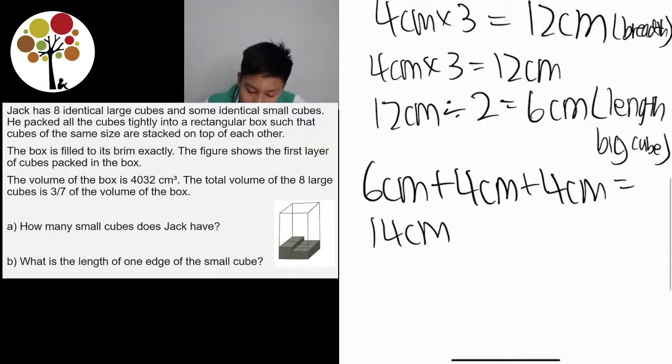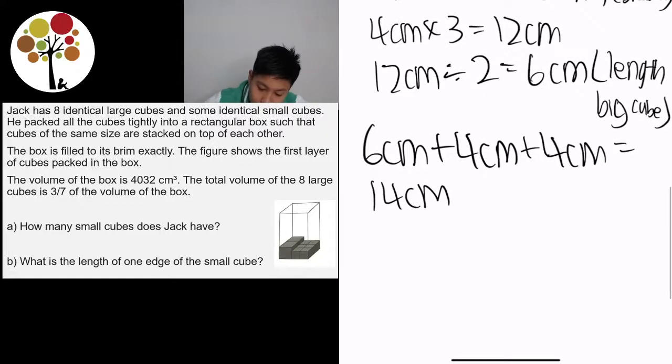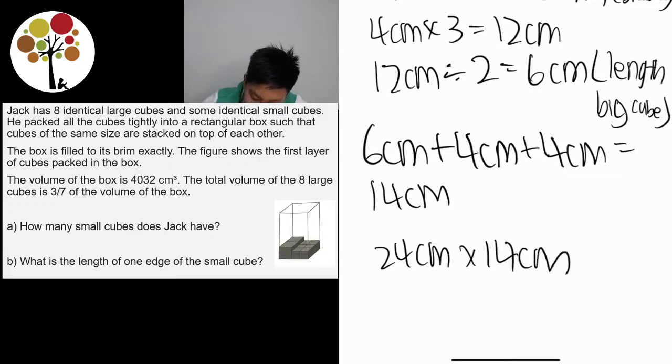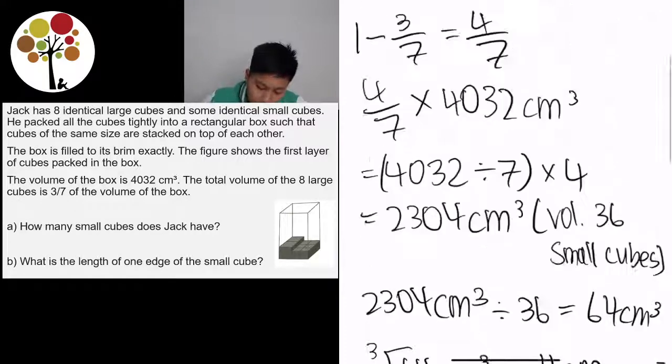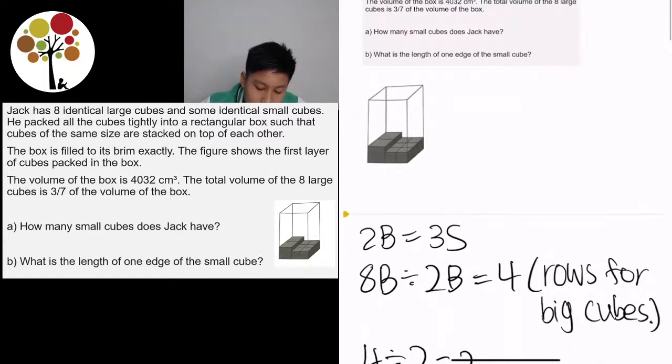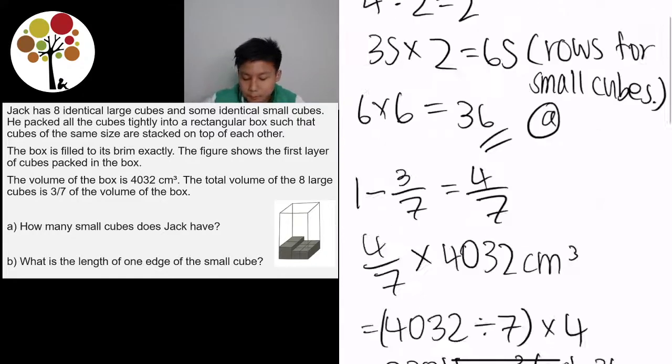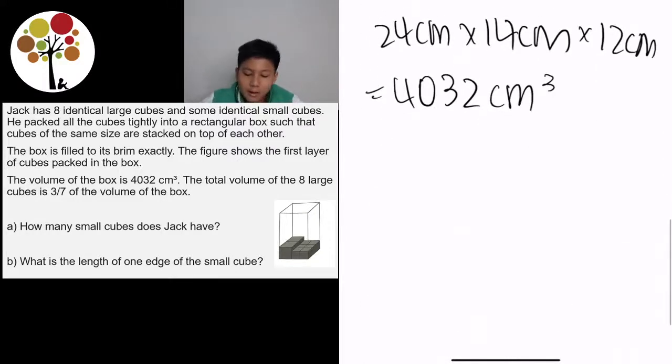So now we have to take the length times breadth times height. So the height is 24 cm times the length, which is 14 cm. I'll label length. Then you have to times the breadth, which is 12 cm, which is equal to 4032 cm cube. And it is correct, as you can see in the question, 4032 cm cube is the volume of the box. Now we know that the answers are correct.